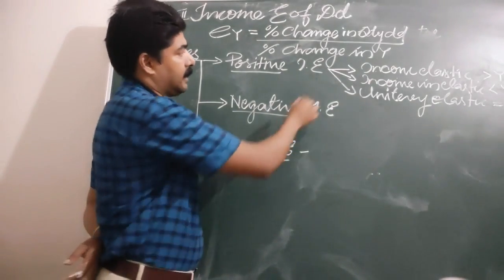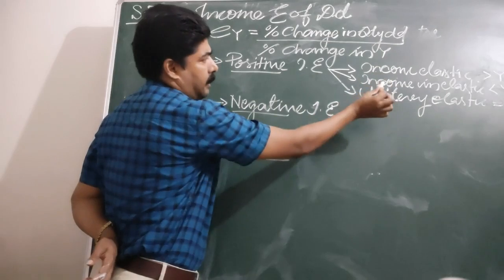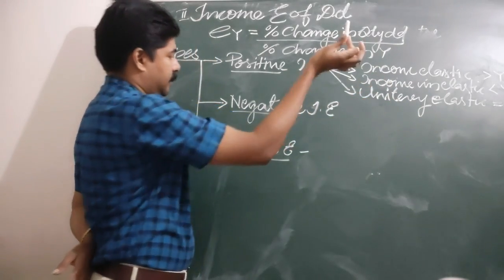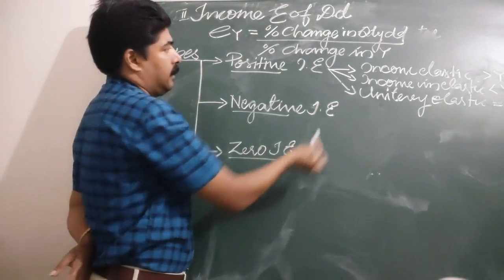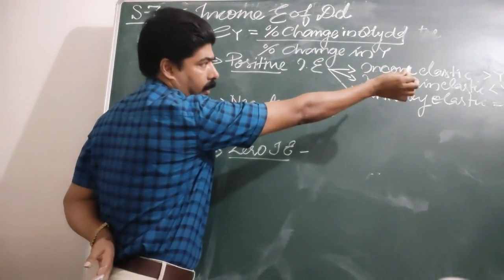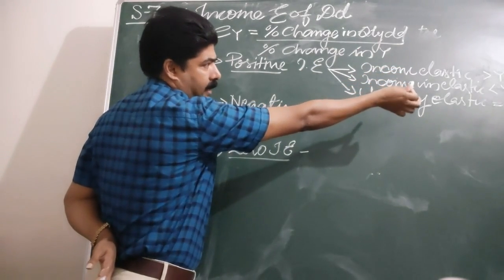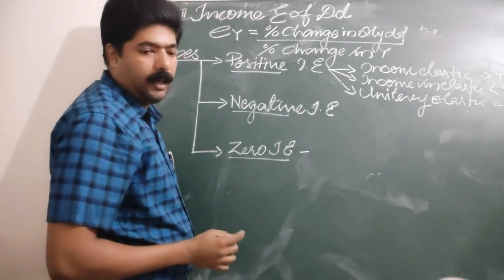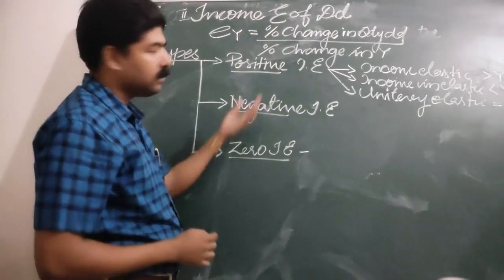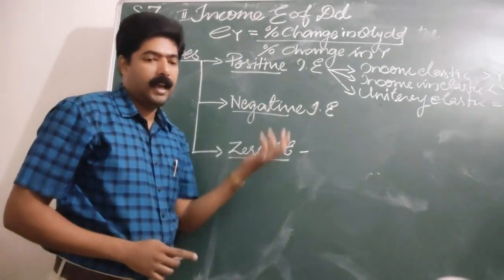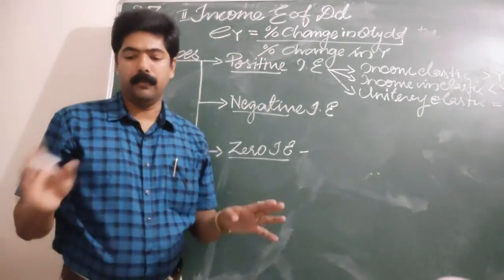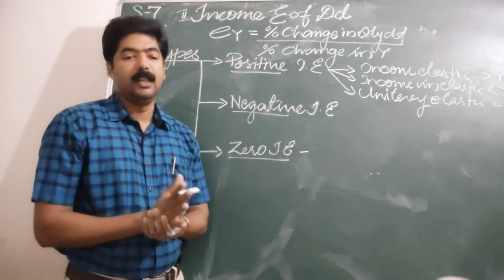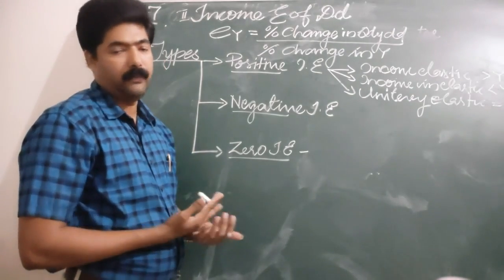Under positive, we have three categories: income elastic, income inelastic, and unitary elastic. Then negative and zero. Income elastic is greater than one, inelastic is less than one, and unitary is equal to one. And another type of elasticity that we will study is cross elasticity of demand.